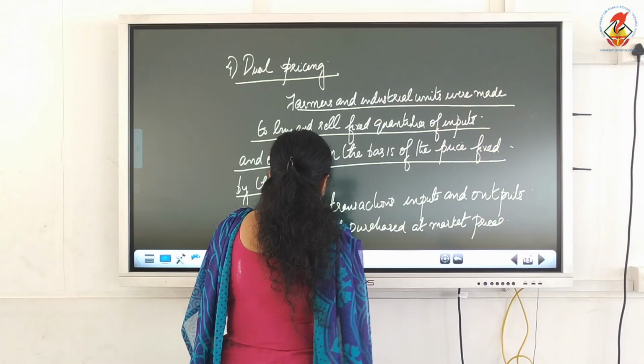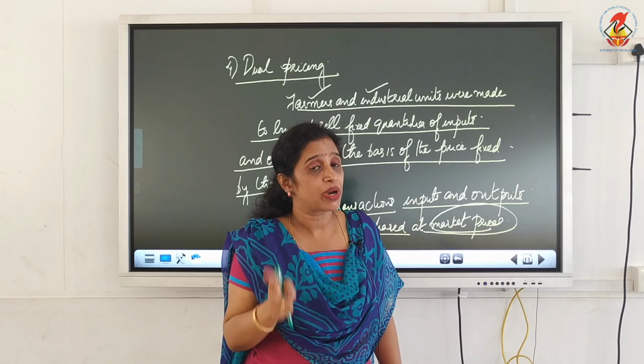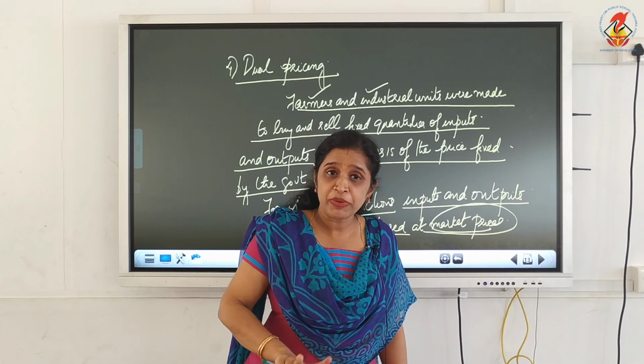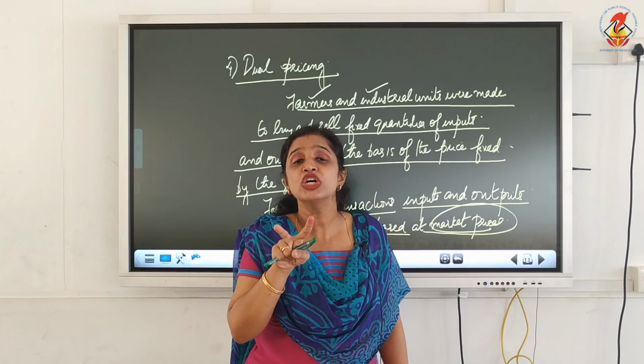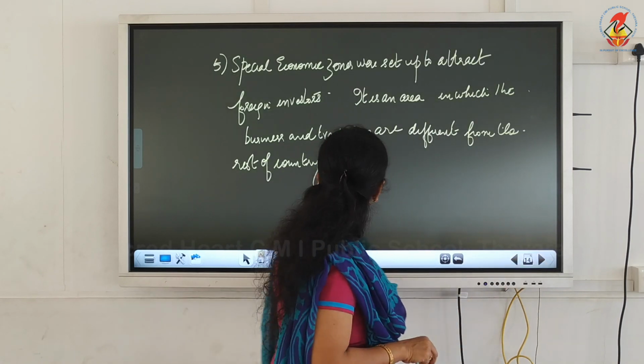And for other transactions of these industrial units and farmers, after producing their products, all the inputs and the outputs are sold and purchased at the market price. So, two types of prices were there: the price at which they can buy and sell to the government, and the price at which they can buy and sell in the open market. So, there was dual pricing. It benefited both of them.